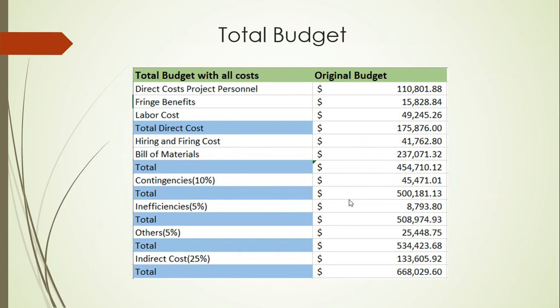And then you can see the total direct cost we have seen already: the labor cost, and then the bill of materials cost. Apart from those, we need to hire and fire labors, we need contingencies, inefficiencies, and some other costs which have to be included. This is the total budget we have approximated for this whole project, which turns out to be $668,029.60.